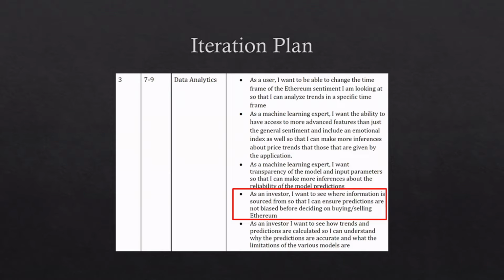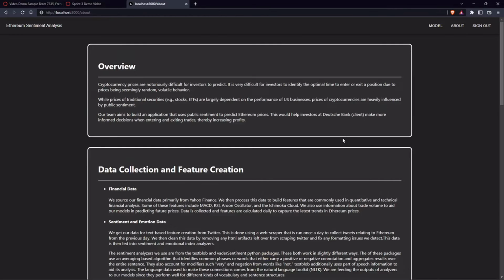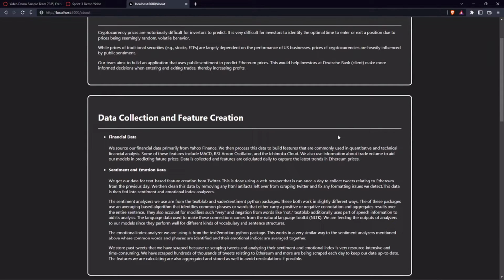The next feature we implemented was adding an about page to our application that contained information about how we collected our data. Here is the main page of our application. Using the navigation bar, we can access the About page. In this section, we talked about how we collect our data, as well as how we convert our data that is hard to interpret for machines, such as Twitter tweets, into features that are easier to work with.